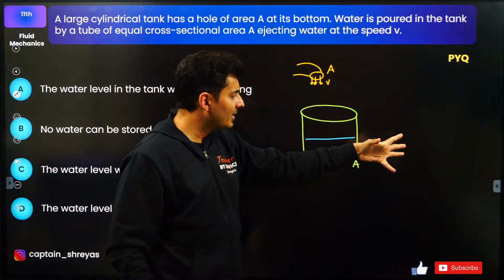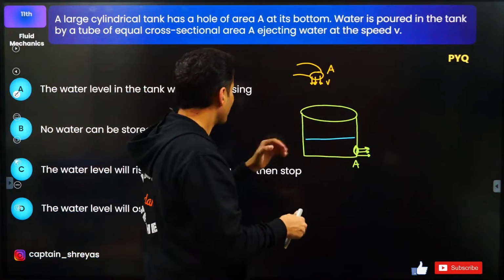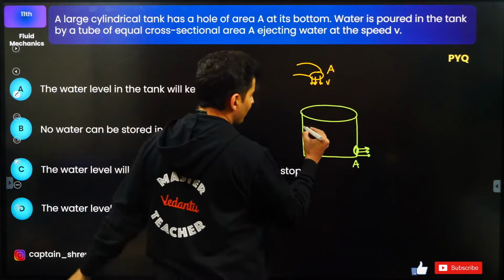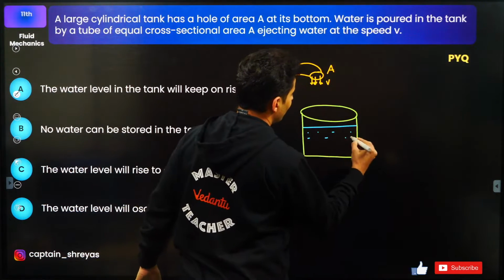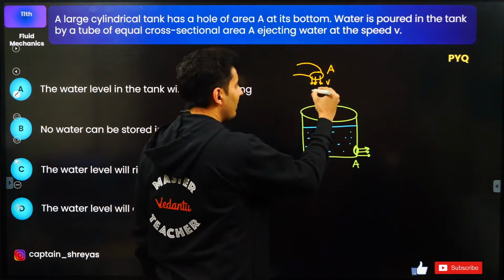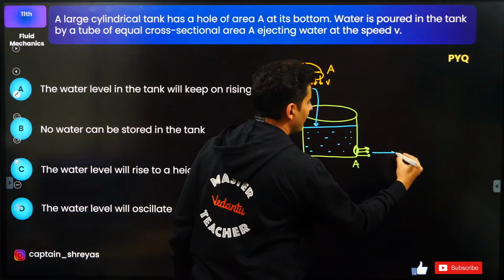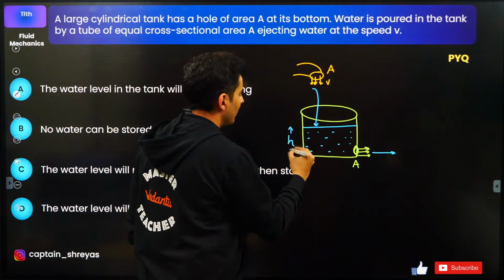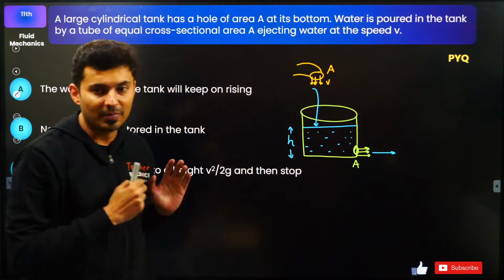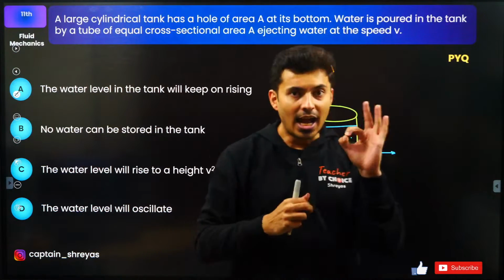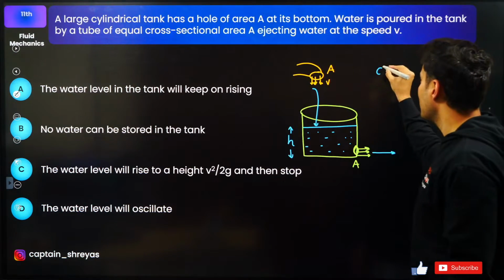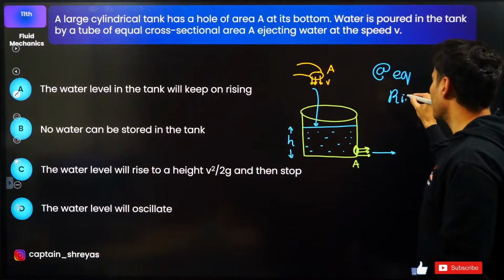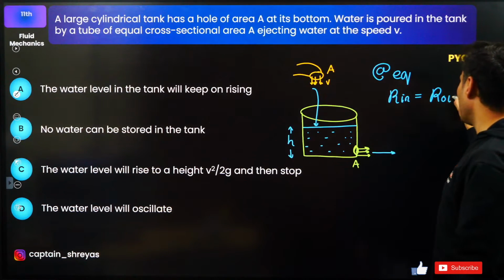So if this speed increases, there comes a moment when there is some kind of equilibrium, where whatever water is falling in is exactly the water which is going out, and the height of the liquid inside this bucket is maintained. So finally there will be an equilibrium. At equilibrium, the rate of water flowing in is the rate of water flowing out.